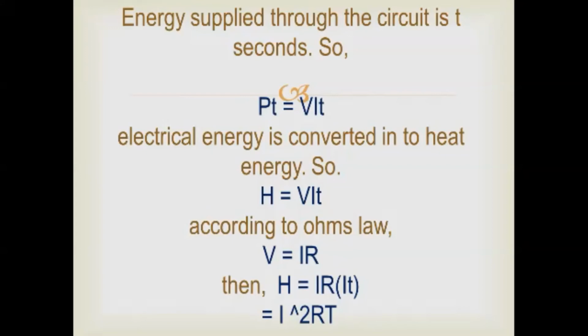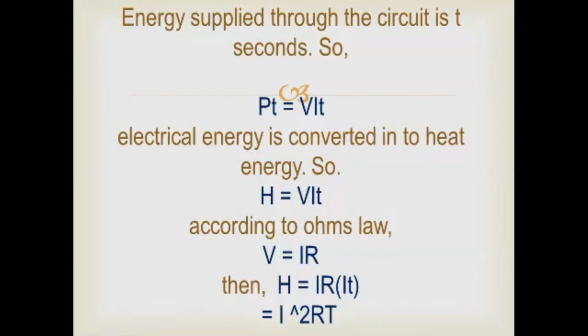Now we have the equation in the form of heat energy. First we had the equation in the form of electrical energy, and now we have the energy in the form of heat energy. So H is equal to VIT. According to Ohm's law, V is equal to IR, where V is the potential difference, I is the current, and R is the resistance.